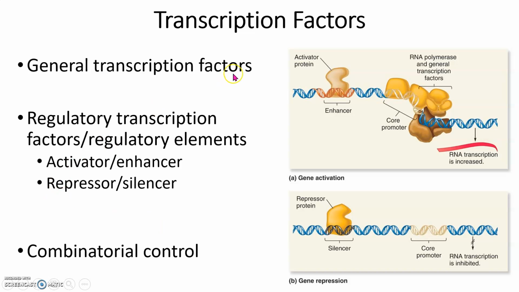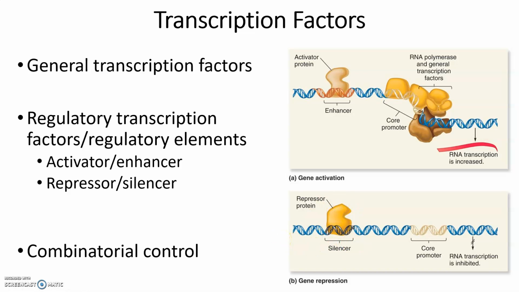Remember that transcription factors, their job is these basal levels. So they are there largely to help us get polymerase and do what we have to do. In addition to those, if we want to affect the rate of transcription, we have regulatory transcription factors that bind to regulatory elements. So in eukaryotes, we have an activator that speeds up, and an activator's job is to bind to an enhancer. So here you have an activator, we have an enhancer upstream of our core promoter. Or you have a repressor that binds to a silencer. So we have a silencer upstream of the promoter, and the repressor binds to it.